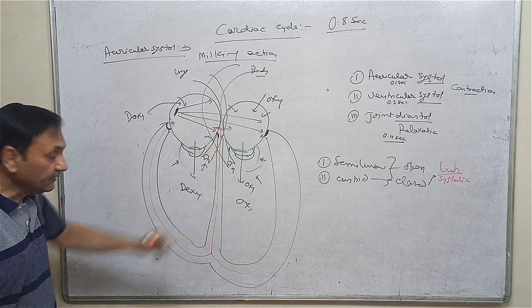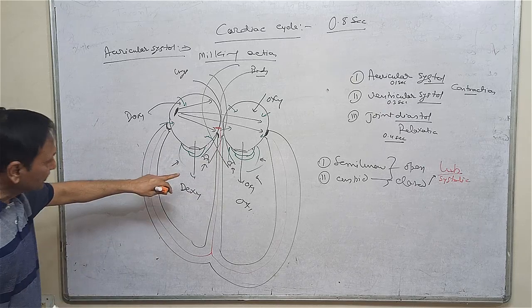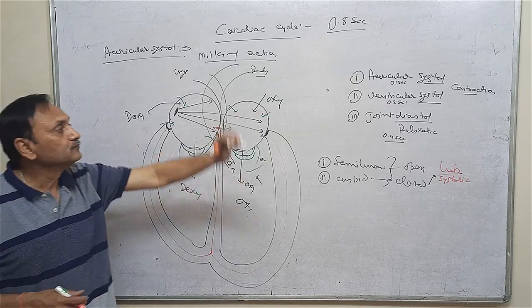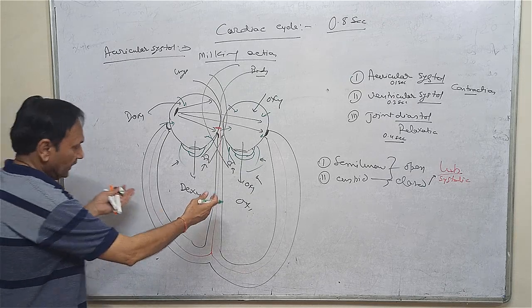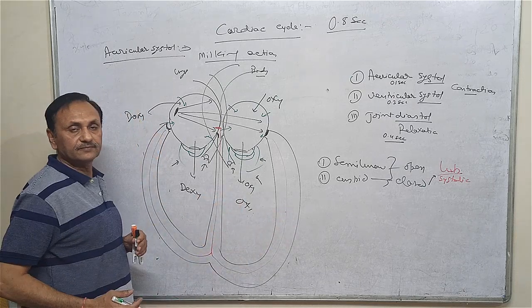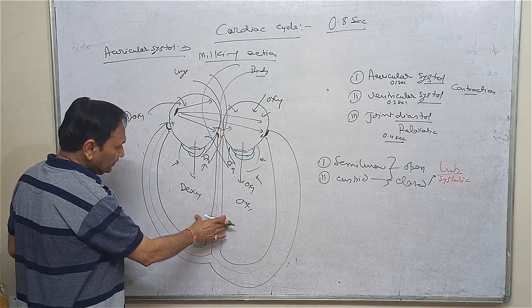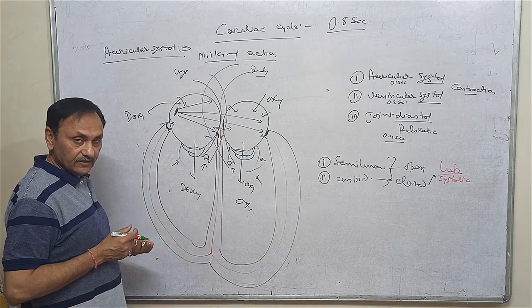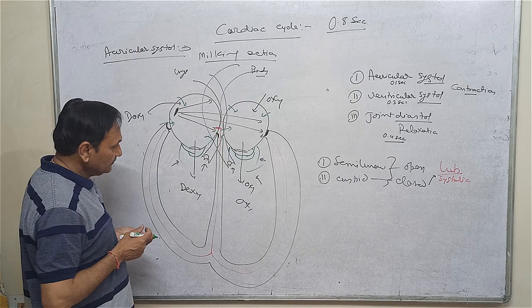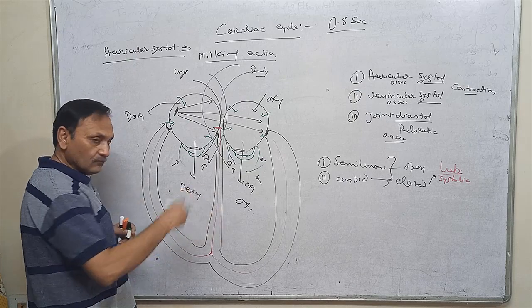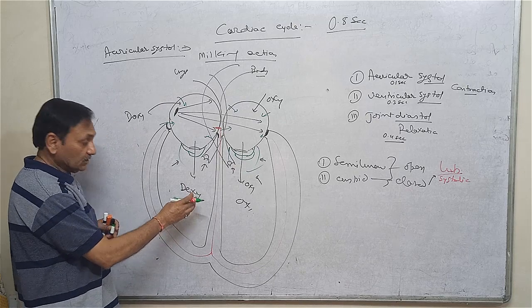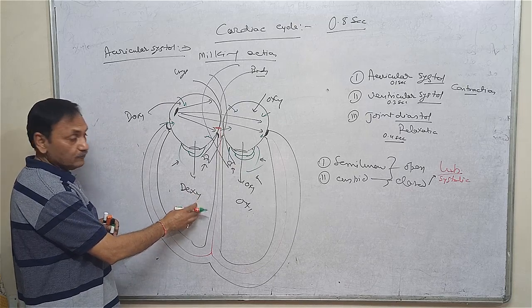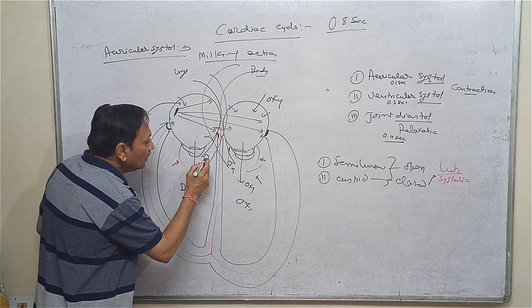At the same time, the ventricle also starts to relax after the systole. Relaxation causes a volume increase, and the pressure is reduced.